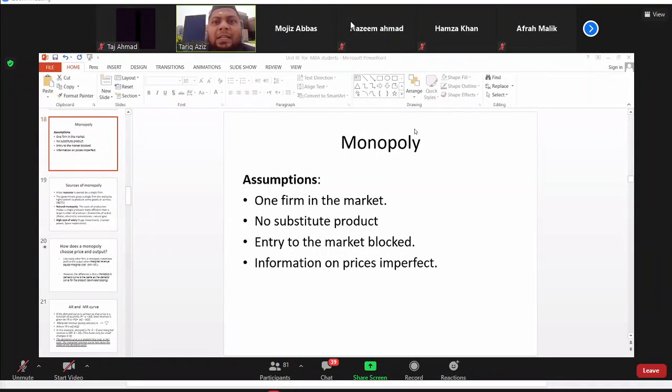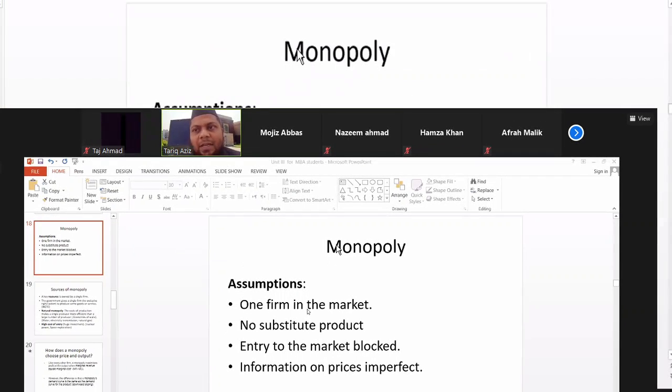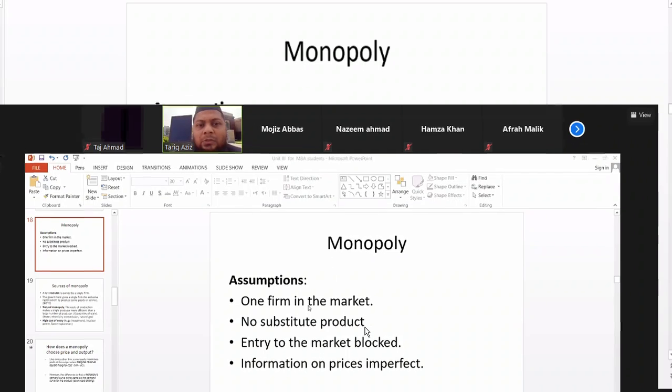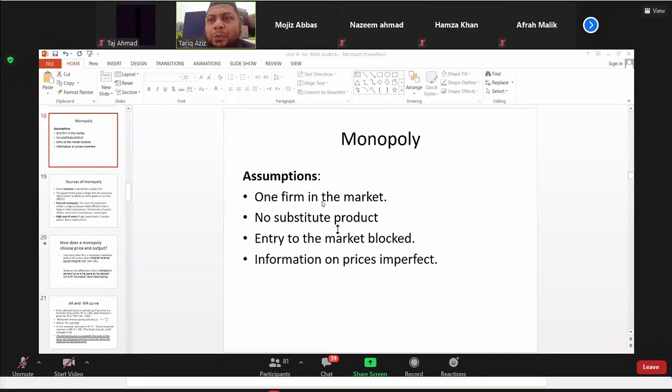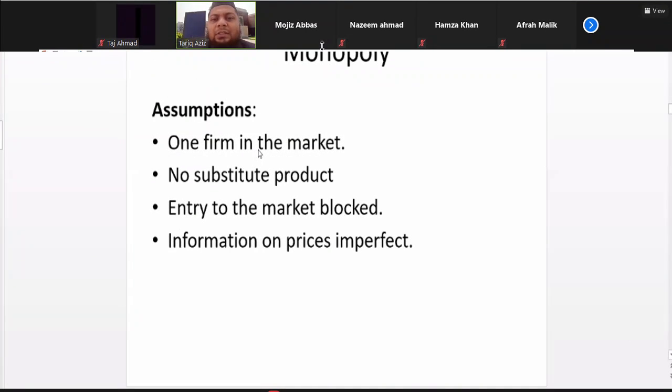But the point here is that industry and company are the same because there is only one firm in the market. So market and firm are both the same thing because there is only one firm selling a unique product in the market.